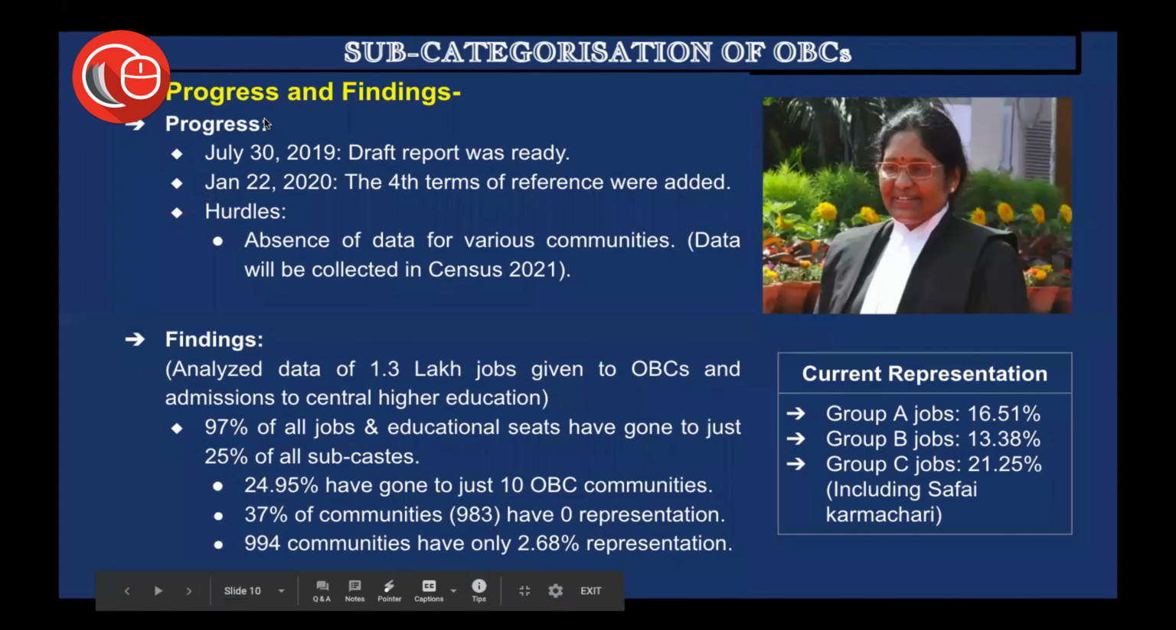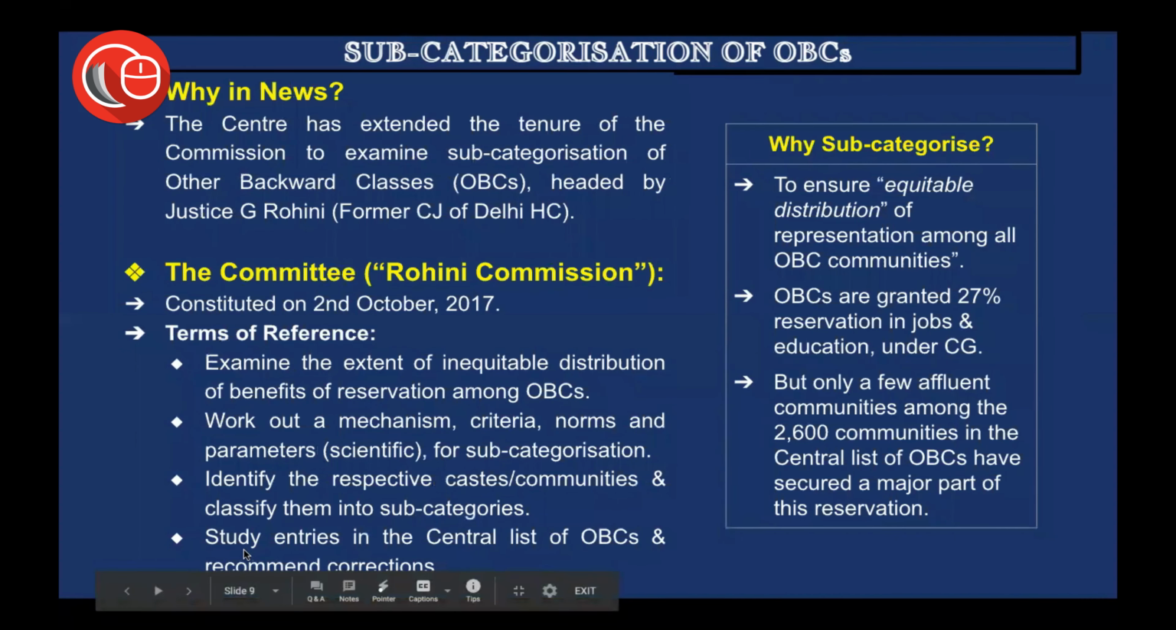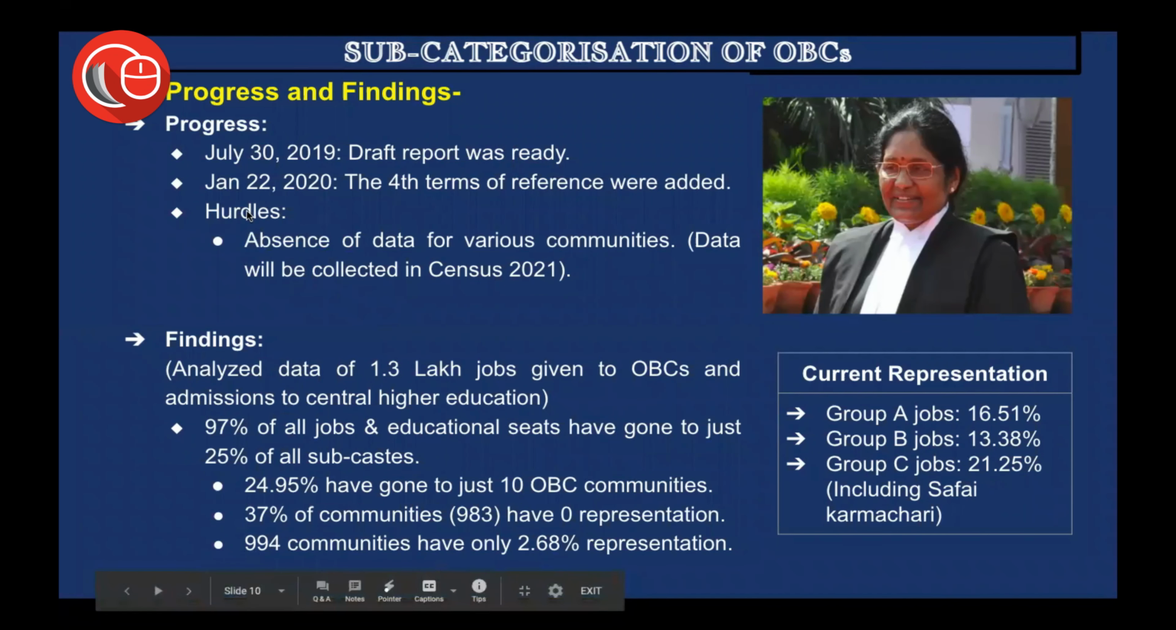So if we talk about the progress and the findings till date, on July 30, 2019, the draft report was ready. Then on January 22nd, 2020, that is just 1 year ago, the fourth term of reference was added. And the hurdles that have been faced in this direction are the absence of data for various communities, and the data will be collected in census 2021.